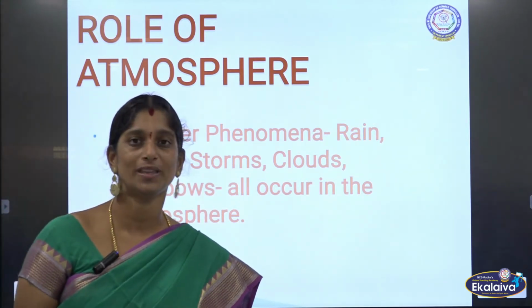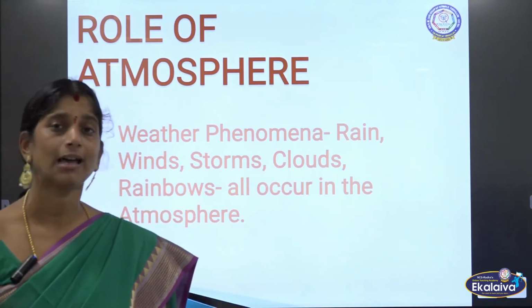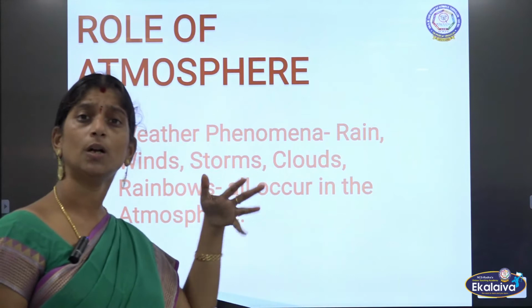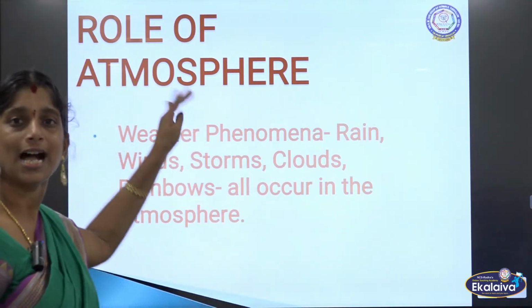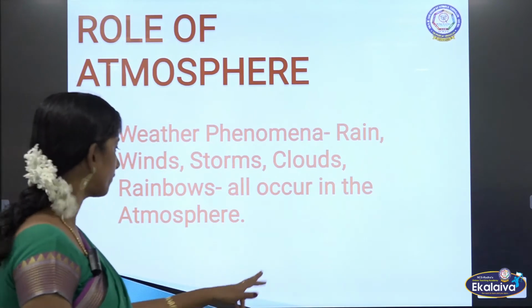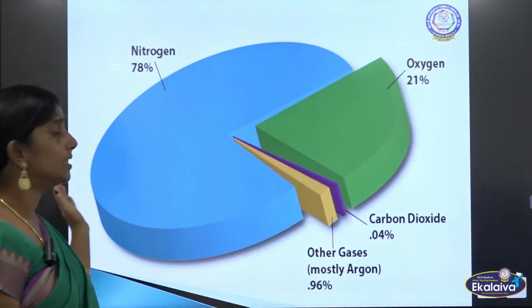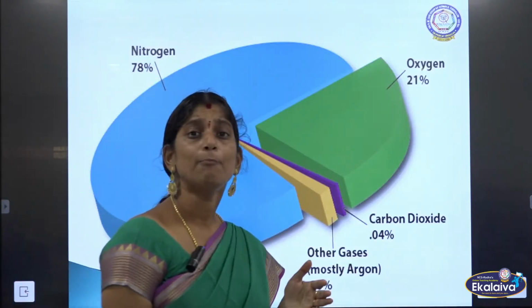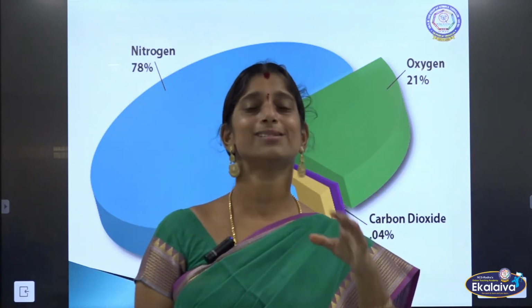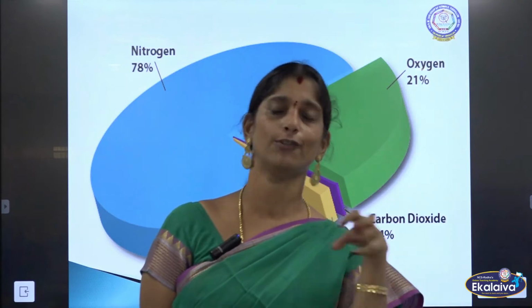So, the change in weather conditions, it might be a cloud, it might be a rain, it might be a storm, wind, rainbow, whatever it is, it occurs in this layer, in the layer of atmosphere. Alright. So, that is the importance of atmosphere for the earth. Okay, so that is how it helps us to live on the earth.